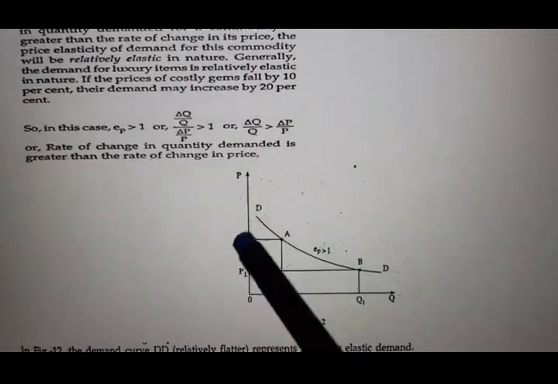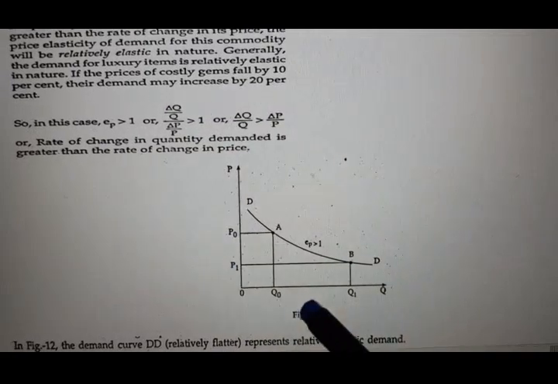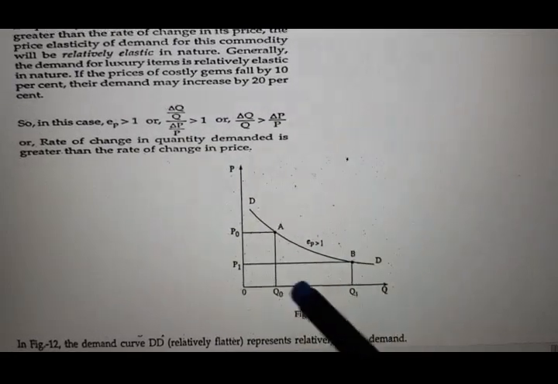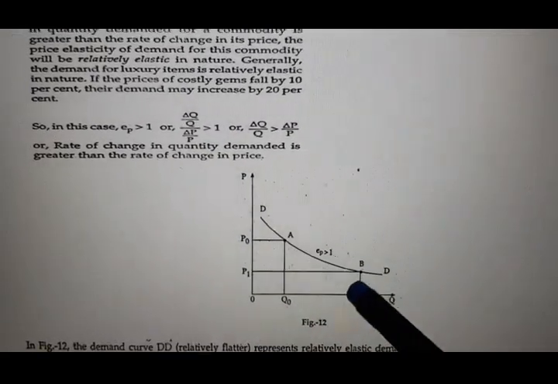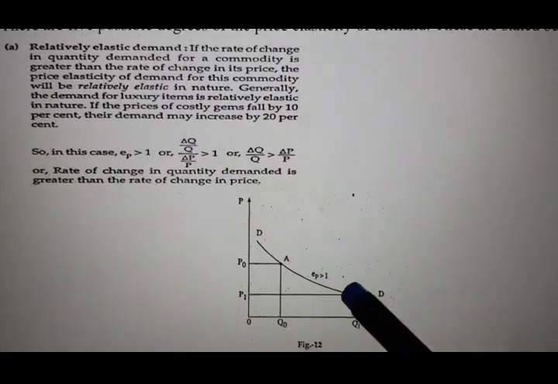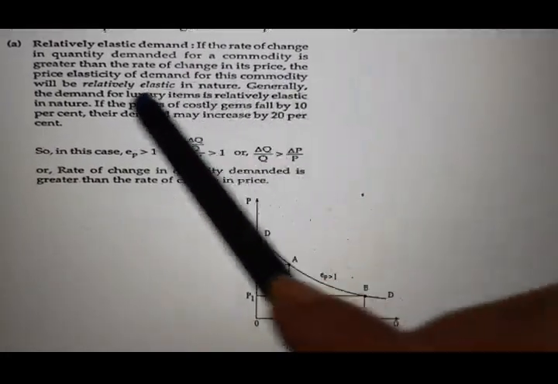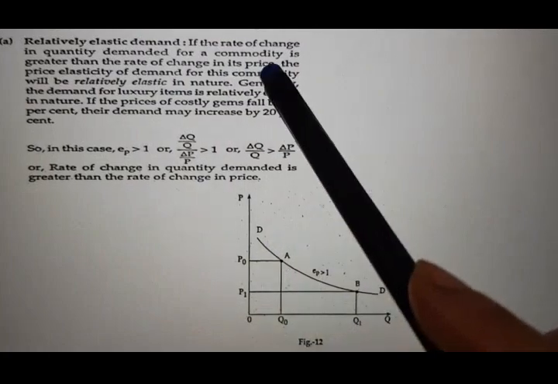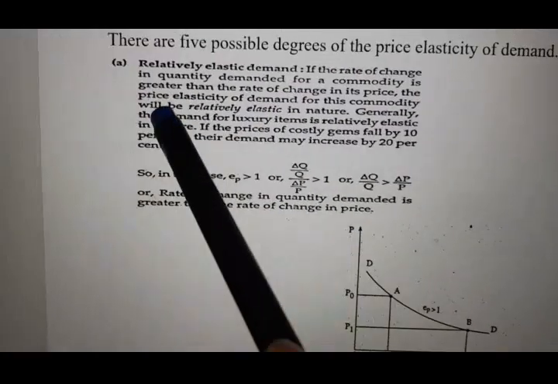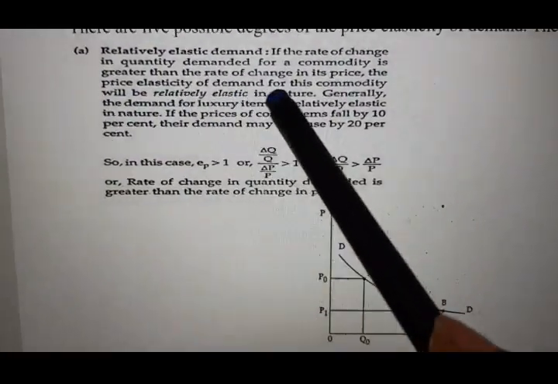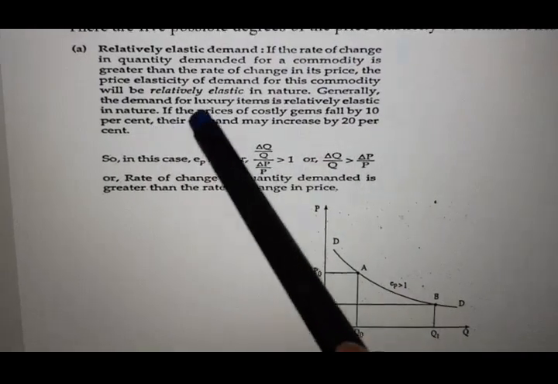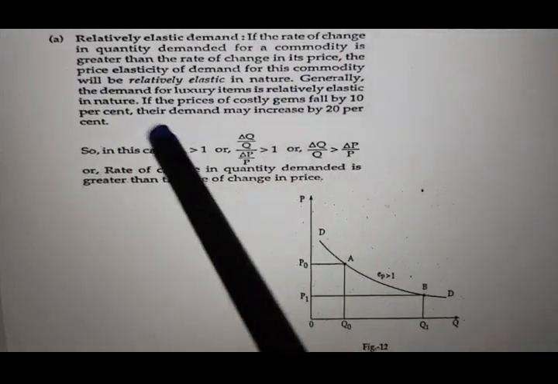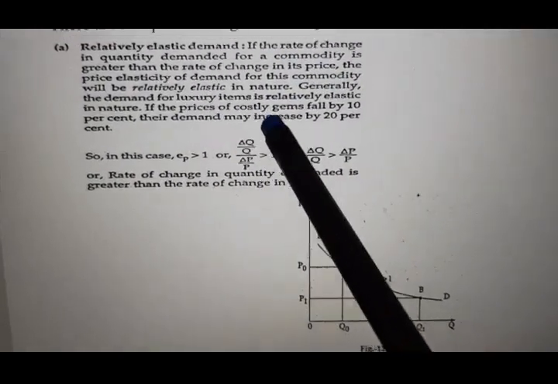That means this fall in price is less, but the change in demand is more. That's why it is called relatively elastic demand. If the rate of change in quantity demanded for a commodity is greater than the rate of change in its price, the price elasticity of demand for this commodity will be relatively elastic in nature.